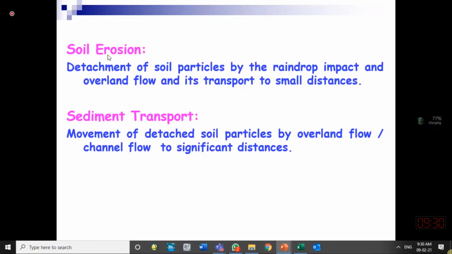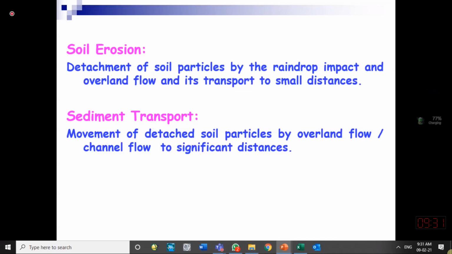So detachment is soil erosion, and the movement is the transport of that sediment. Movement of the detached soil particles by overland flow and channel flow we call sediment transport. Soil erosion is detachment, and detachment occurs either by raindrops or by overland flow. And the transport occurs because of overland flow and channel flow.